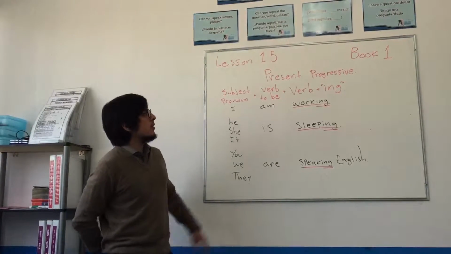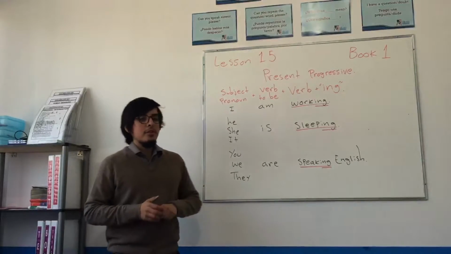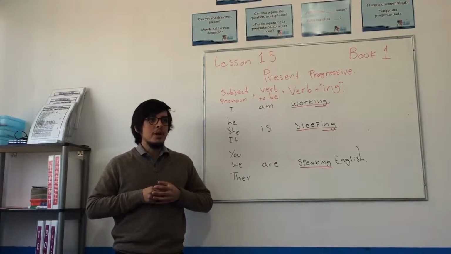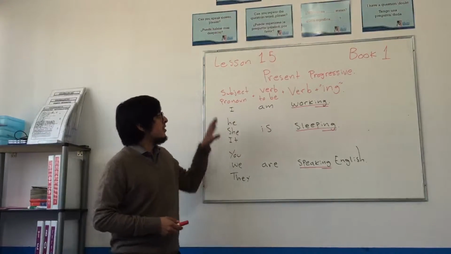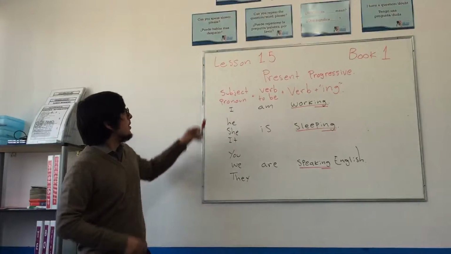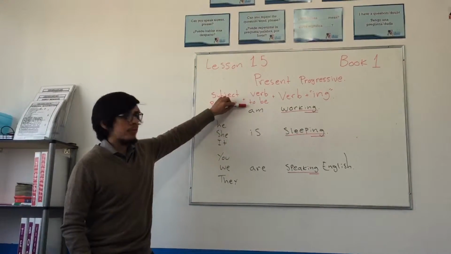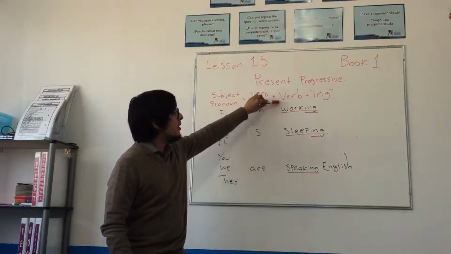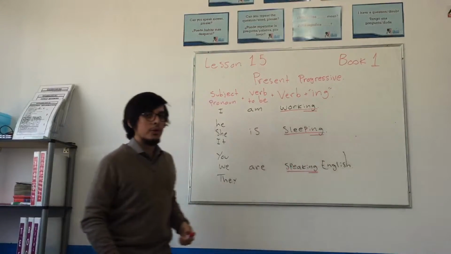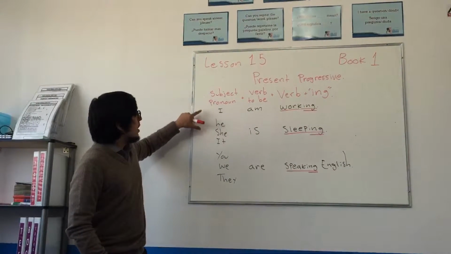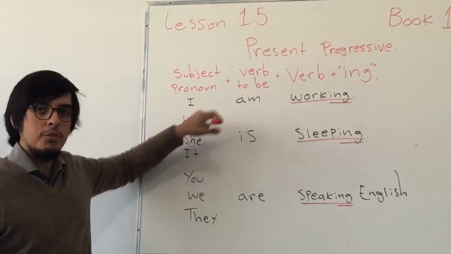Now we are going to talk about present progressive, or present continuous. Present progressive is basically to talk about what is happening at the moment of speaking, right now. This is the structure, which is very simple. We use subject pronoun plus verb to be plus verb plus ing ending. Okay, the ing form.